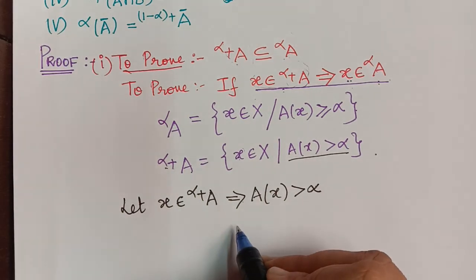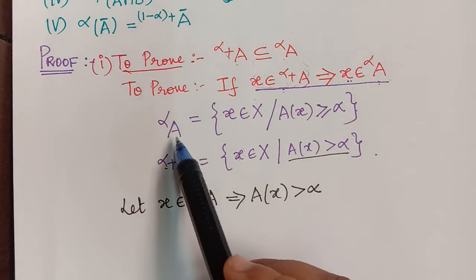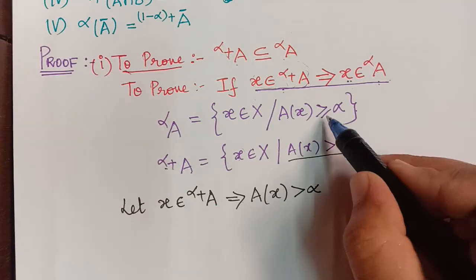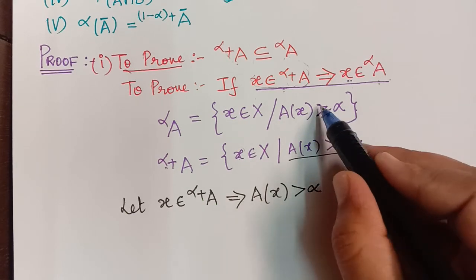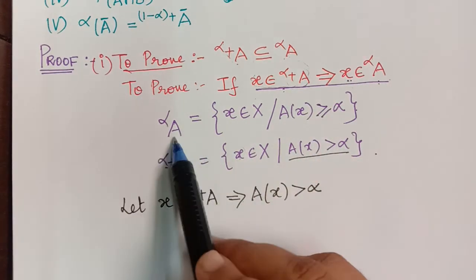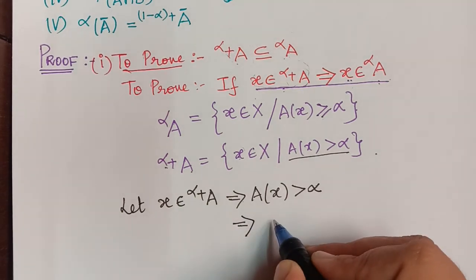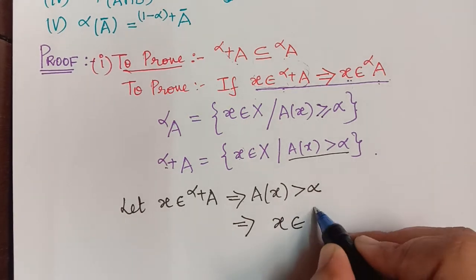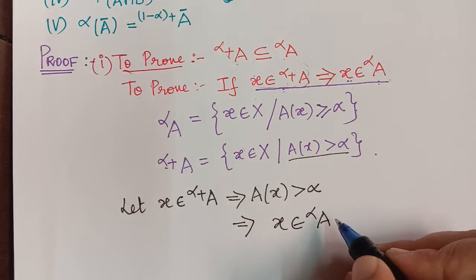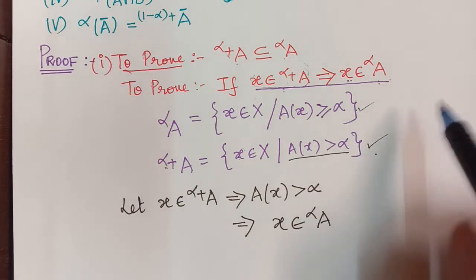Now, from this, we observe that for x to be an element of the alpha cut set, the membership grade has to be either greater than or equal to alpha. So this greater-than case comes under the alpha cut set also. So this implies that x is also an element of the alpha cut set. This follows trivially from the definition of the alpha cut and strong alpha cut sets.